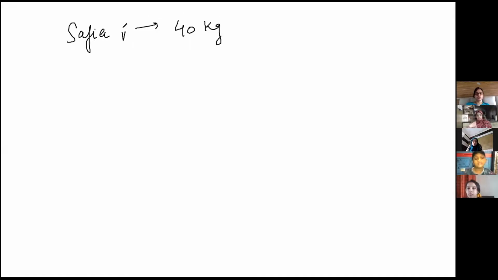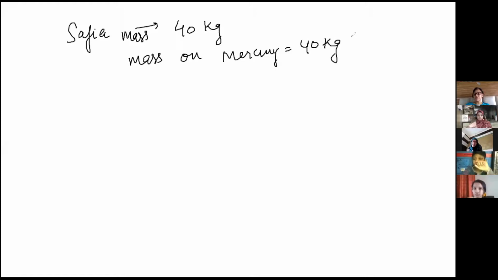So suppose, okay, I'm taking Safia's mass. Safia's mass is 40 kg. So this is your mass on Earth. Mass on Mercury will be how much? Same, 40 kg, because mass remains same.